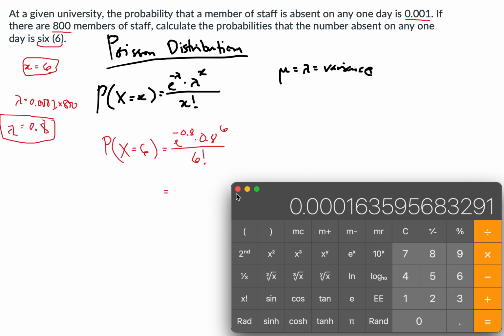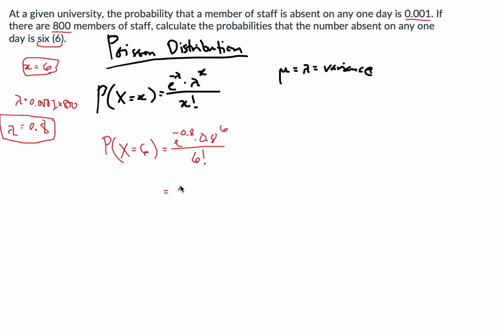And everybody, this is our answer. It seems correct, with 3 zeros: 0.00016. And that's the probability we're looking for, the probability that there will be 6 employees absent on a certain day. So it's very low actually.